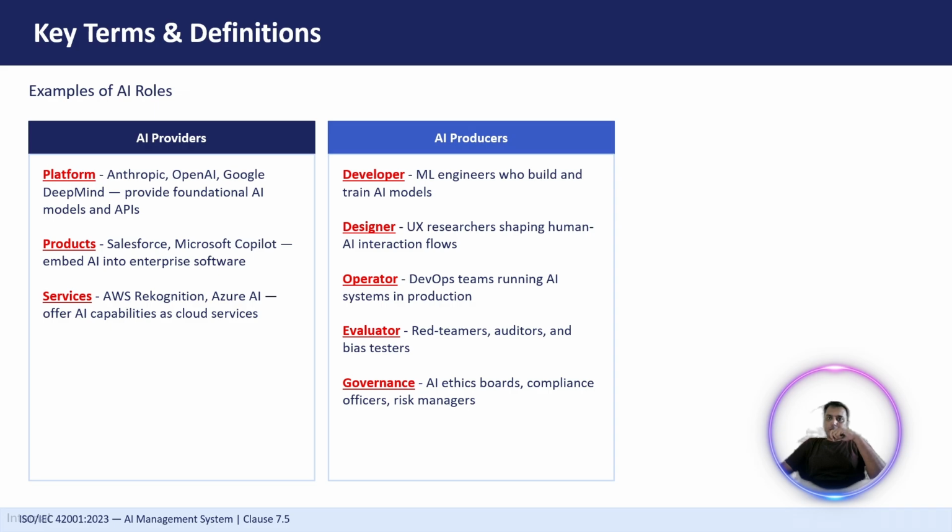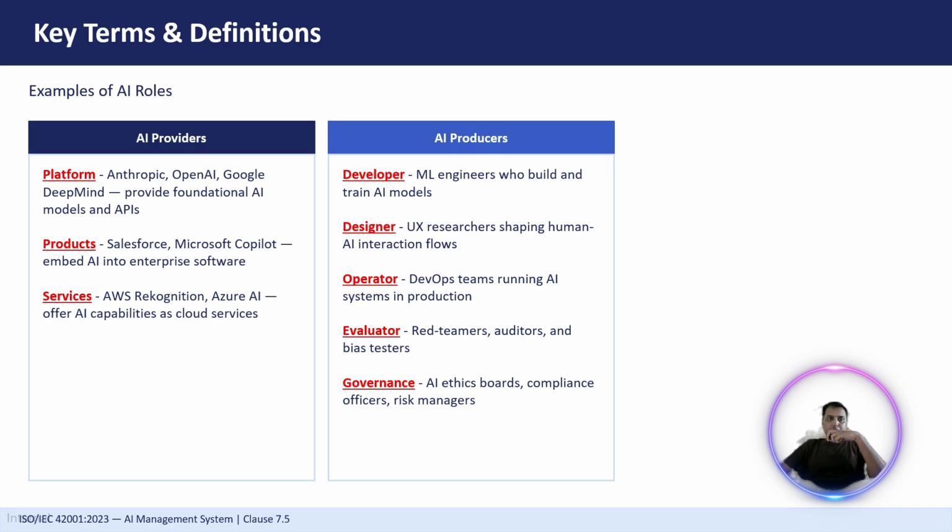So the next we have is AI producers. AI producers are the organizations or teams that design, develop, train, test, deploy, monitor, or govern AI systems. This includes developers, designers, operators, evaluators, and governance, right? Developers may be ML engineers who build and train AI models. Designers may be responsible for UI/UX design, research, and shaping human-AI interaction flows, right? Operators can be DevOps teams running AI systems in production or helping deployment processes on cloud or anywhere.